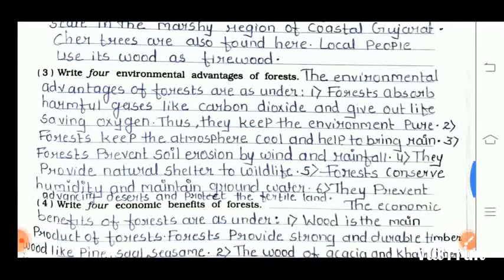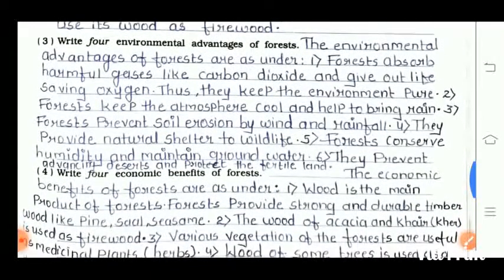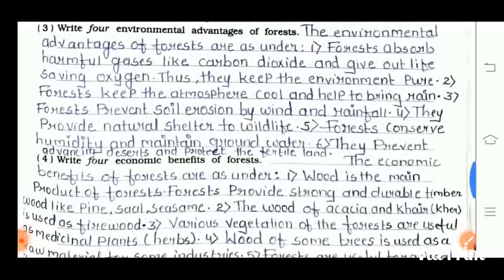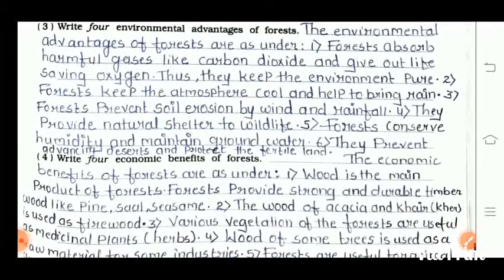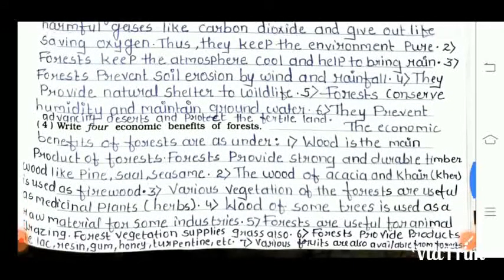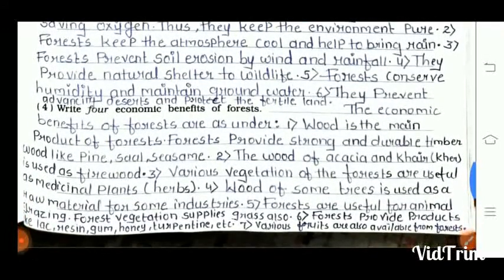The third question is write the four environmental advantages of forest. The environmental advantages of forest are as under. First, they absorb harmful gases like carbon dioxide and give life-saving oxygen. Thus they keep the environment pure. Second, forests keep the atmosphere cool and help bring rain. Third, forests prevent soil erosion by wind and rainfall.